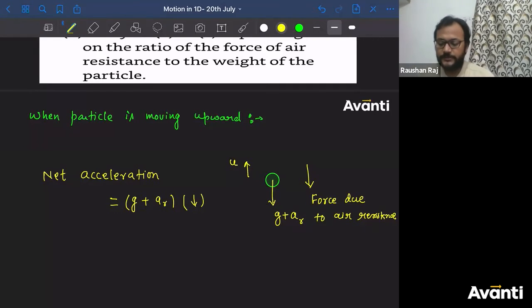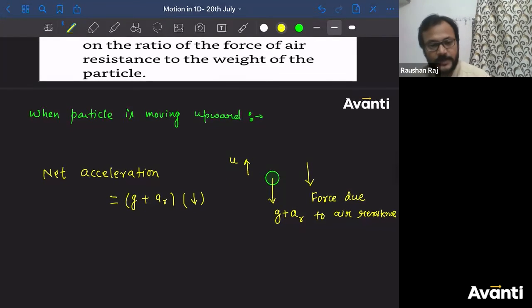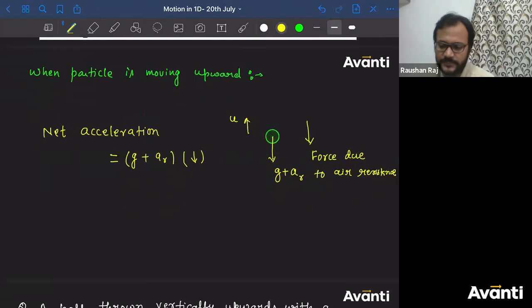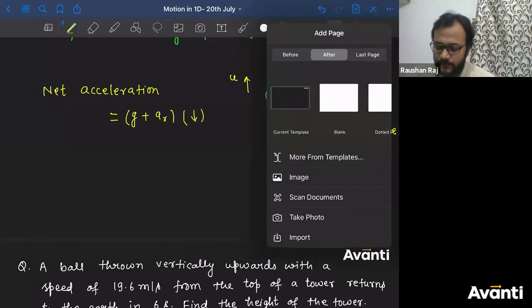All right, guys. So the net acceleration of the particle when the particle is moving up will be AR plus G, or G plus AR, in the downward direction. Now let us observe the same thing when the particle is coming down.